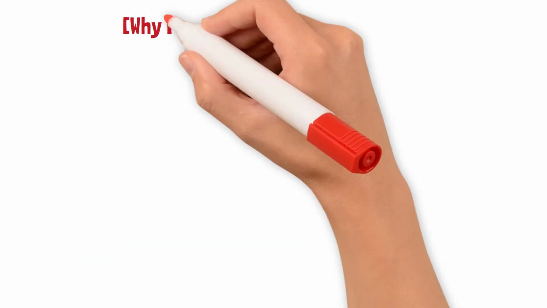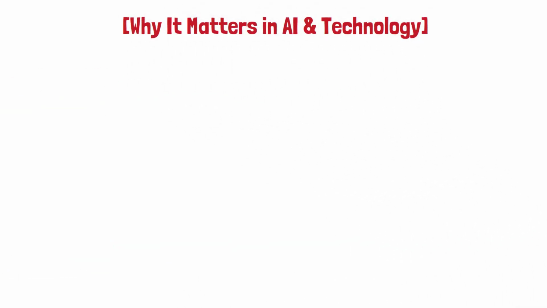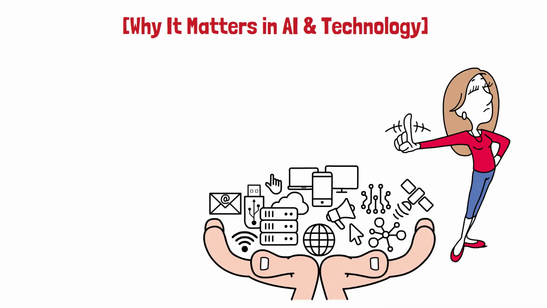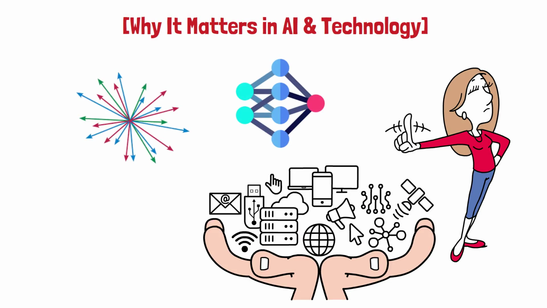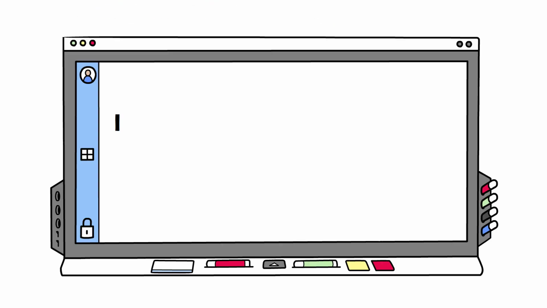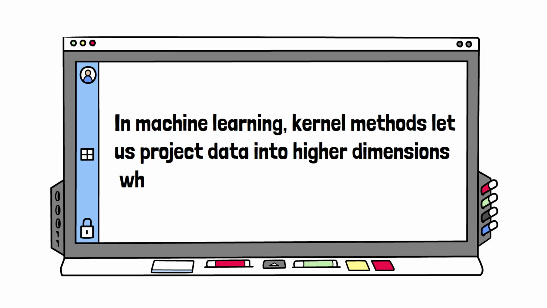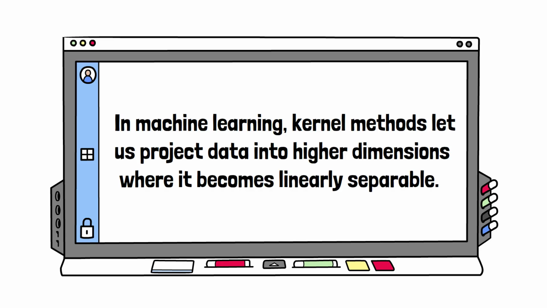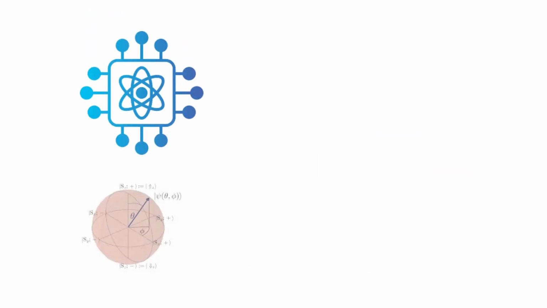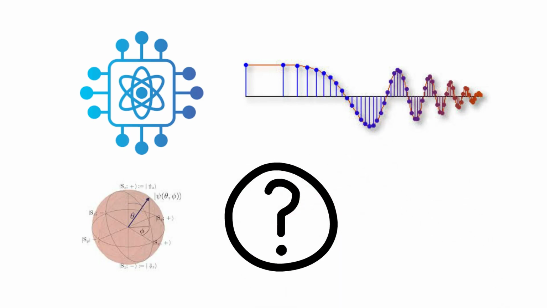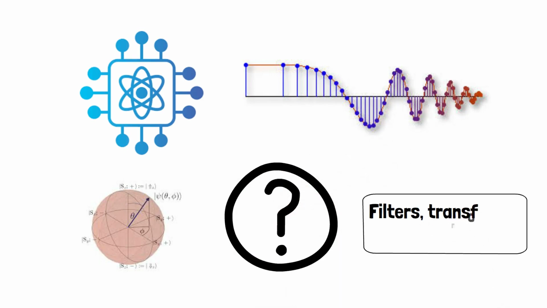Why it matters in AI and technology. Functional analysis is not just theoretical, it's everywhere in modern technology. In neural networks, Hilbert space theory helps us analyze convergence and generalization. In machine learning, kernel methods let us project data into higher dimensions where it becomes linearly separable. In quantum computing, Hilbert spaces are the stage on which quantum states live. In signal processing, operators and function spaces describe how filters, transforms, and systems work.